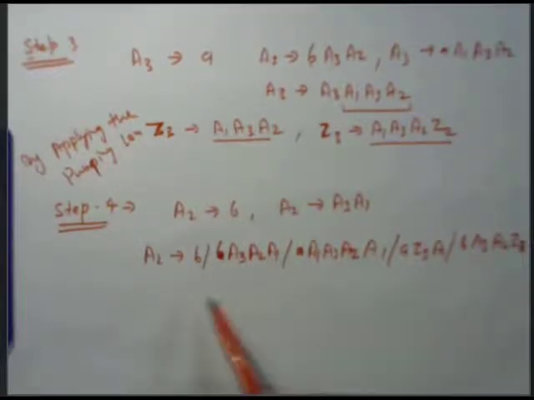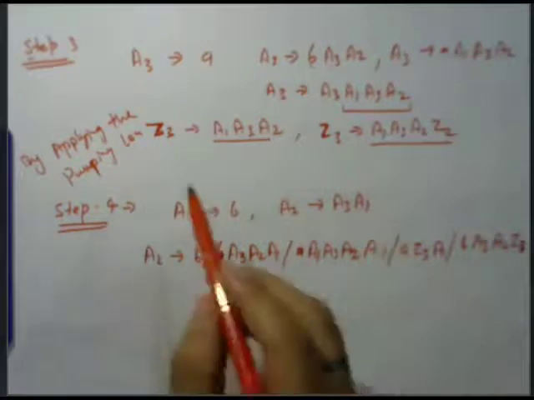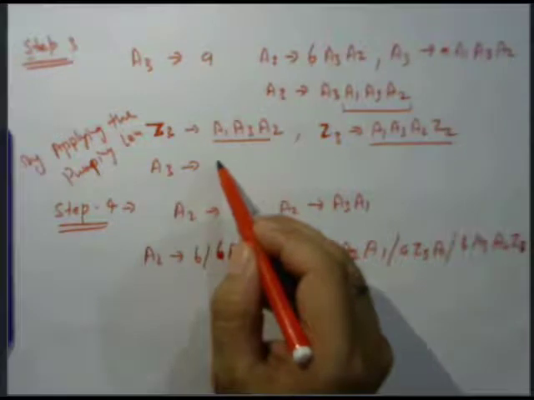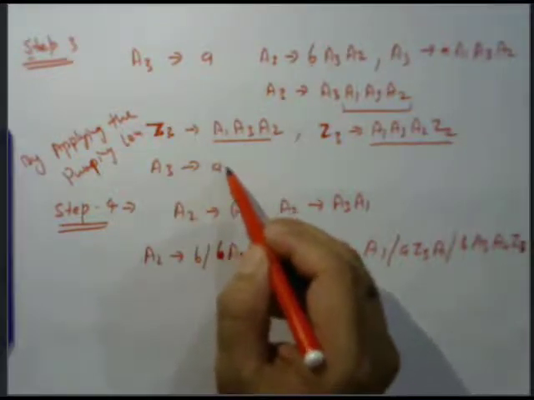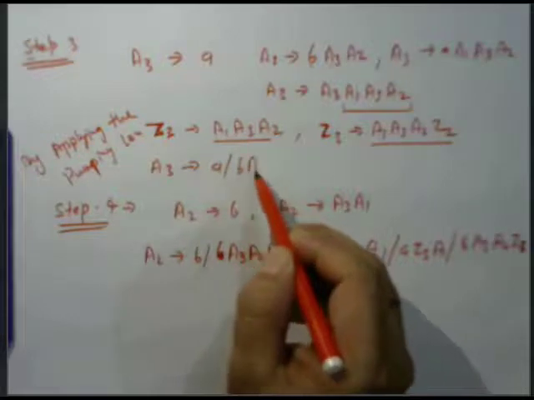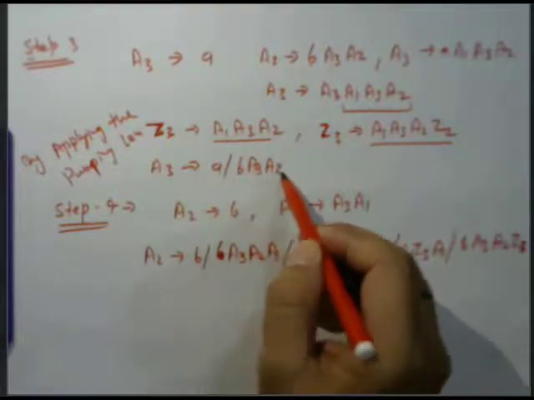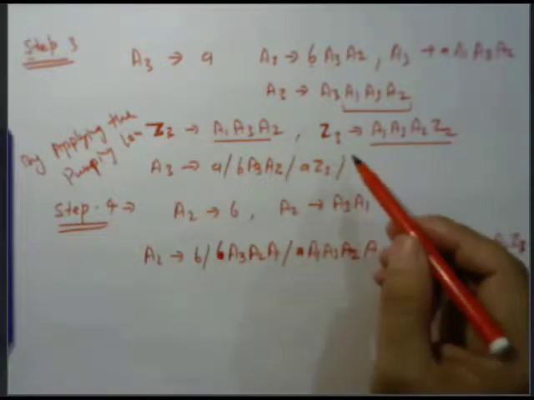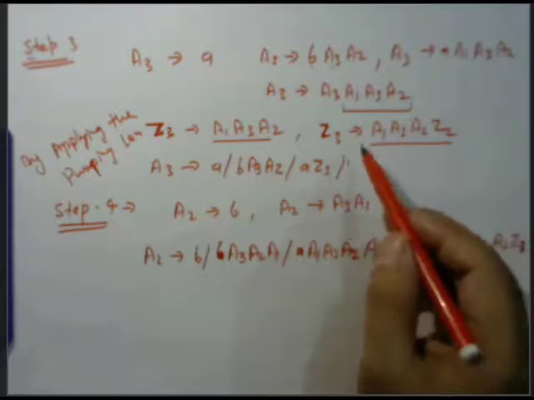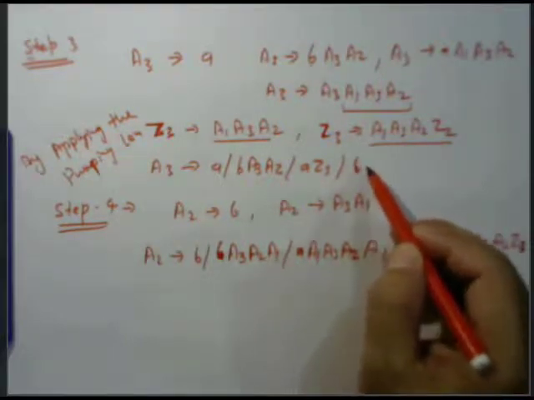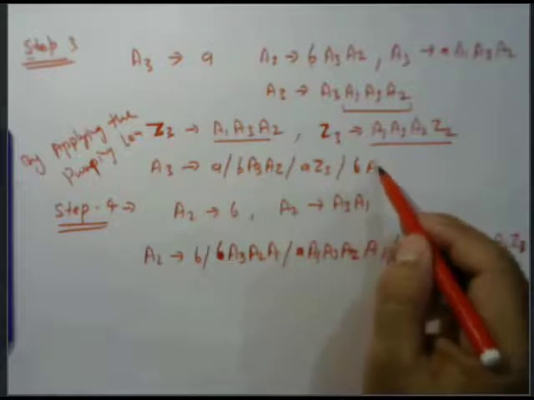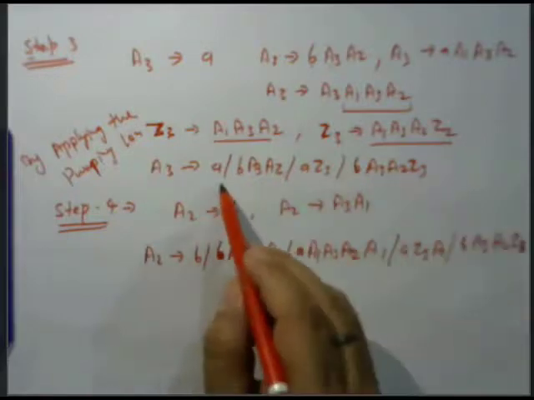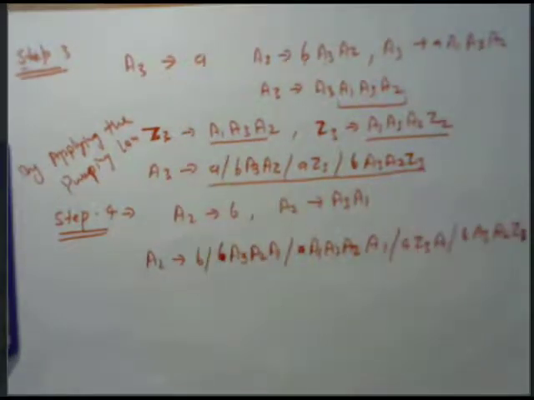If we want to write the complete production of Z3 A3 here, then A3 tends to A oblique B A3 A2 A Z3 according to the rule, and finally we can get the B A3 A2 Z3. This is the complete production of A3 because of this A, B, and this A.